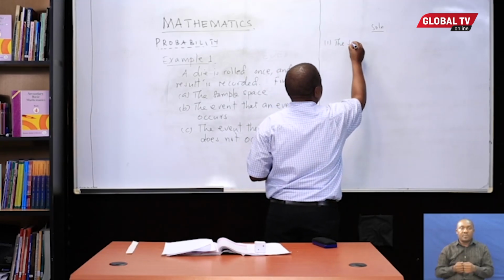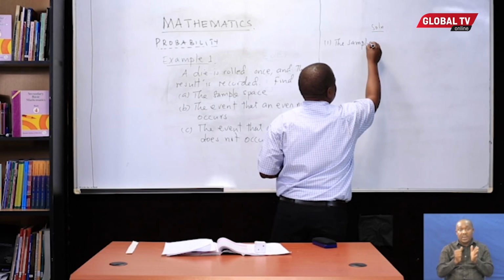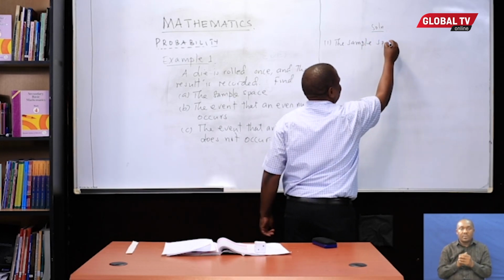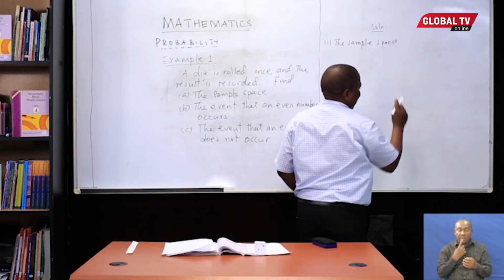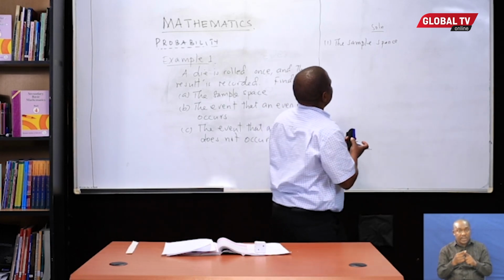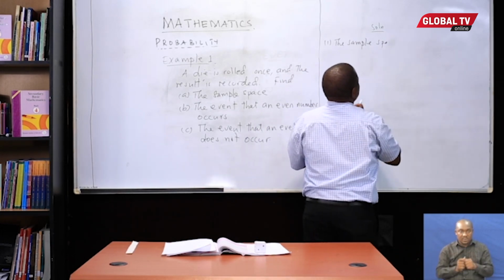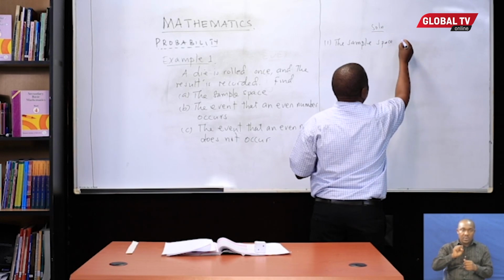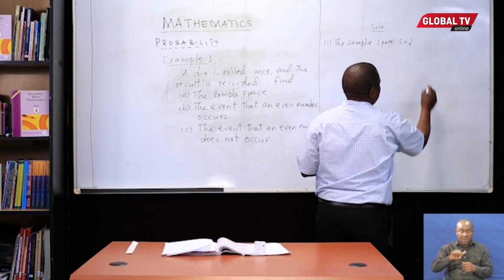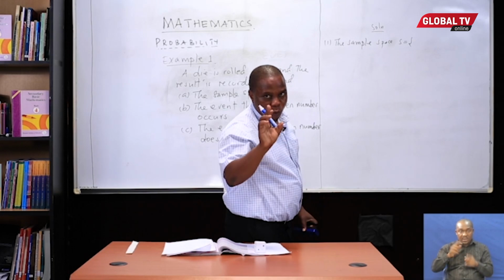So our sample space here, which in other words we call the possibility set, is denoted by S, and will be equal to what? Will be 1.